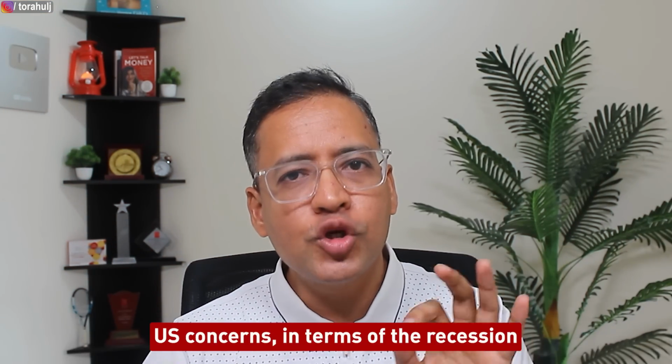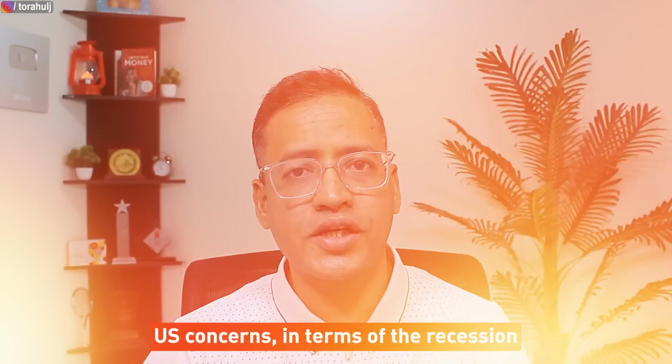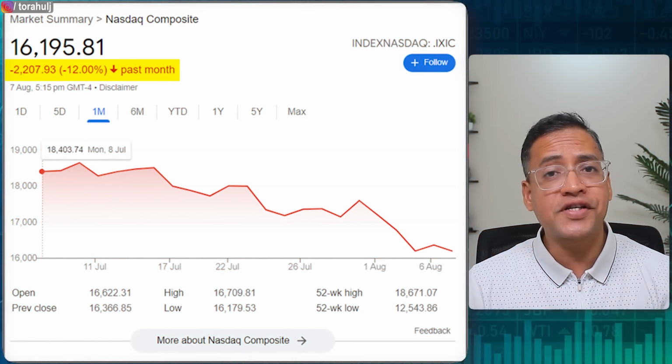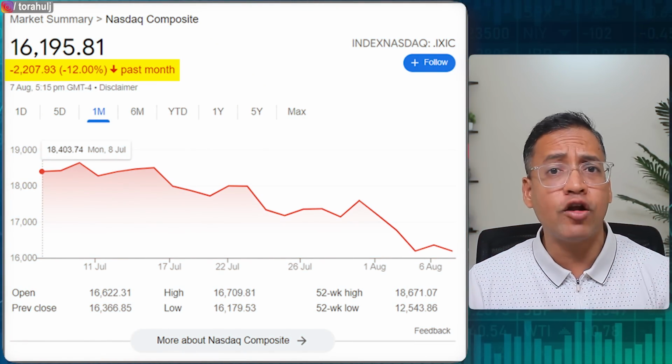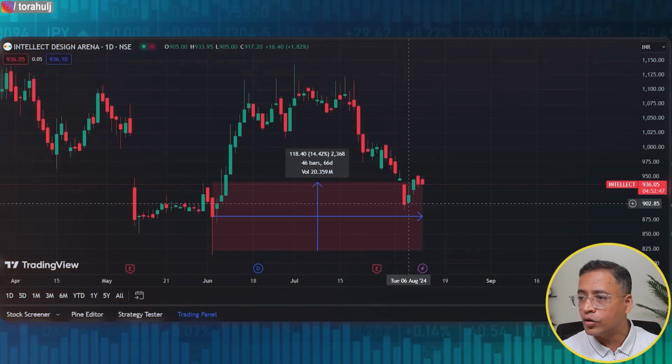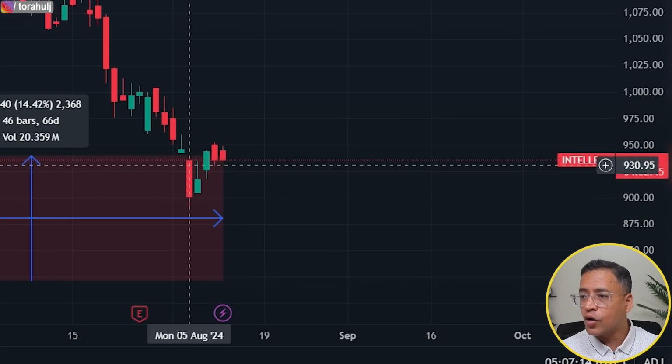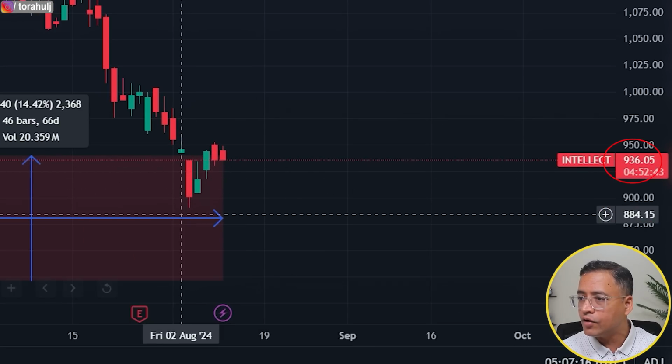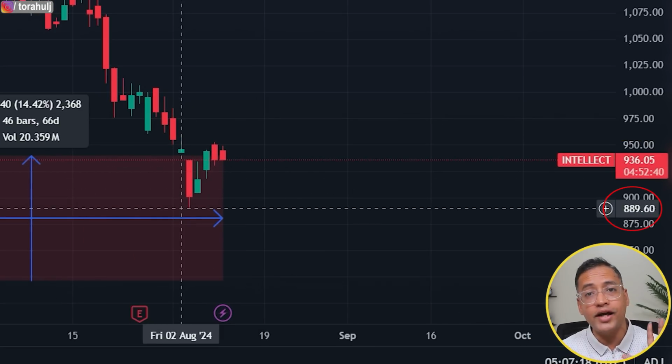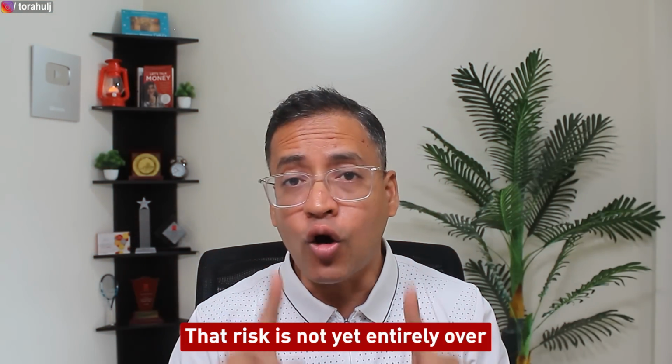Point number 5 is the US concerns right now in terms of the recession. Nasdaq has been down by almost 12% in the last 1 month because of the tech sell-offs, and this company is a tech company. In my view that risk has already played out, because if you look at the chart here, you will notice that on 5th of August the stock fell from the 936 level to almost around 889 during the intraday. But that risk is not entirely over yet, because we need to wait for the next 1 month to see how the US employment data looks.